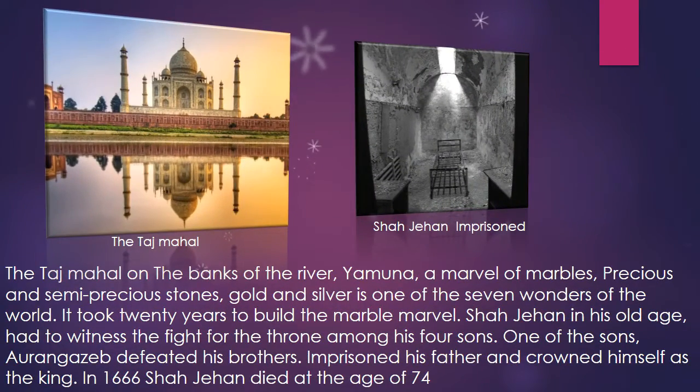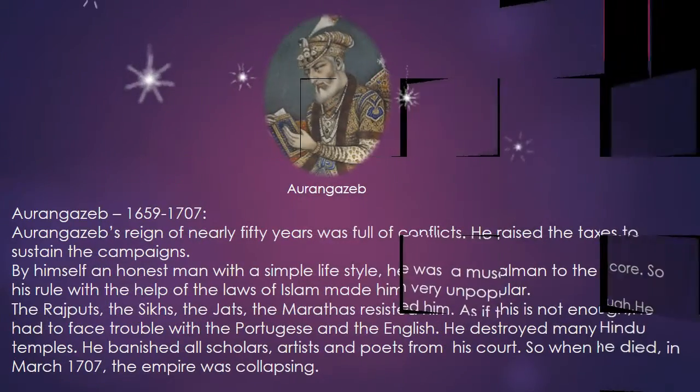The Taj Mahal on the banks of the river Yamuna, a marvel of marbles, precious and semi-precious stones, gold and silver, is one of the seven wonders of the world. It took 20 years to build the marble marvel. Shah Jahan, in his old age, had to witness the fight for the throne among his four sons. One of the sons, Aurangzeb, defeated his brothers, imprisoned his father, and crowned himself as the king. In 1666, Shah Jahan died at the age of 74.